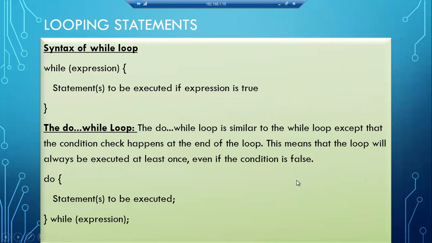So it doesn't matter whether the condition is true or false; if you want the execution to happen at least once, then which one can I prefer? Do while loop. Otherwise, the while loop only we will use. Okay. So do, that is a keyword. It is telling us to do these statements, then check the condition. After that, when this condition is true, repeat again, or else terminate the loop there itself. So that is the syntax.